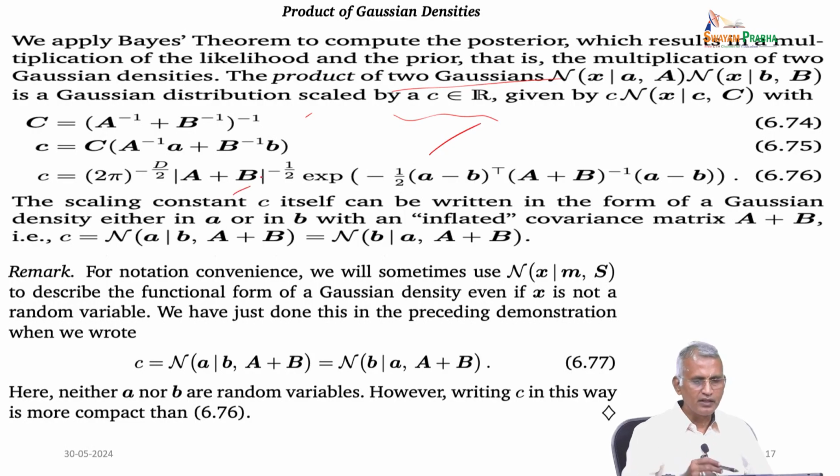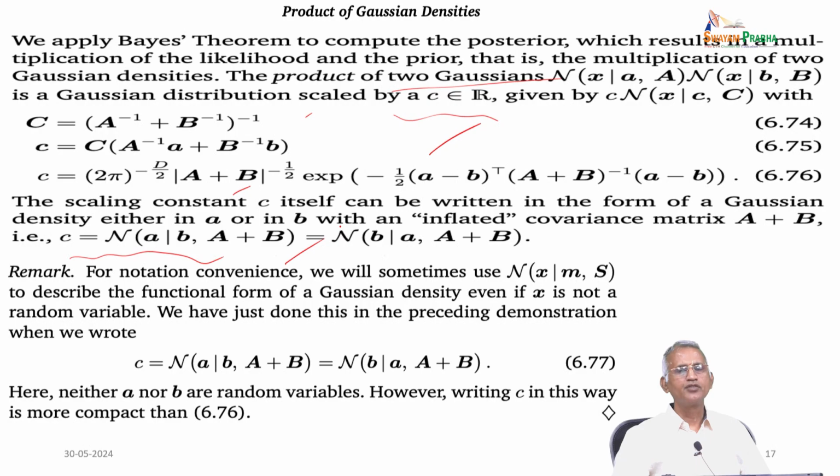So, the scaling constant c itself can be written in the form of a Gaussian density either in a or b with inflated covariance matrix A plus B, as c equal to N(a | b, A plus B), equal to N(b | a, A plus B). So, we have a note on notation convenience.